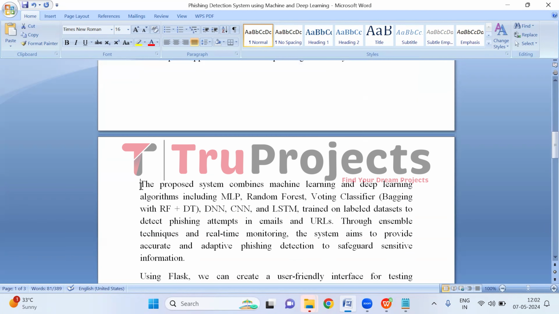To overcome these traditional methods, the proposed system combines machine learning and deep learning algorithms, including MLP (multi-layer perceptron), random forest, voting classifier, DNN (deep neural network), CNN (convolutional neural network), and LSTM (long short-term memory), trained on a labeled dataset to detect phishing attempts in emails and URLs. Through ensemble techniques and real time monitoring, the system aims to provide accurate and adaptive phishing detection to safeguard sensitive